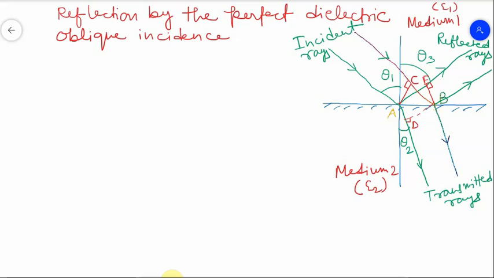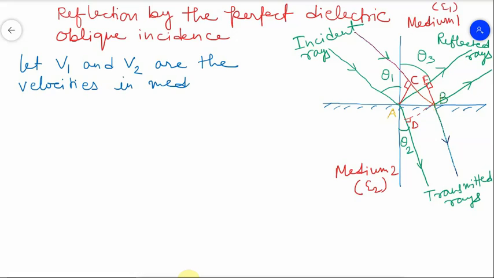Okay, now let v1 and v2 be the velocities of the wave in medium 1 and 2 respectively.